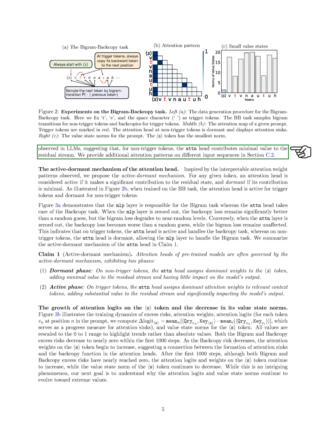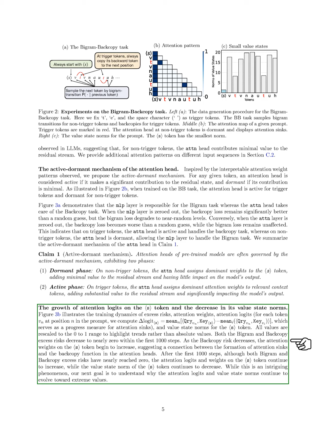As the backcopy risk drops, attention weights on the S token increase, suggesting a link between attention sinks and the backcopy function. Even after the first 1,000 steps, while both risks are nearly 0, the attention logits and weights for the S token continue to rise, while its value state norm decreases. We aim to understand why these attention logits and value state norms keep evolving toward extreme values.